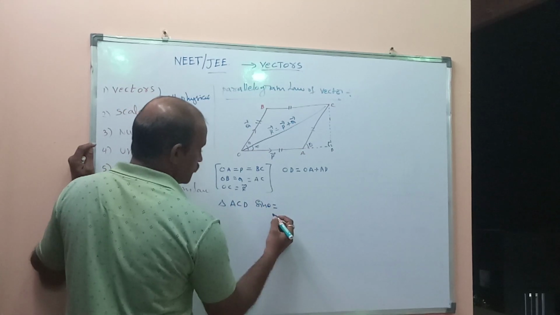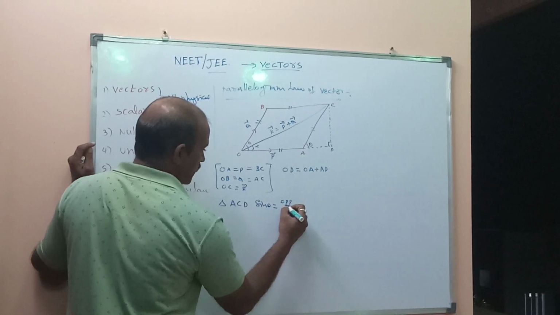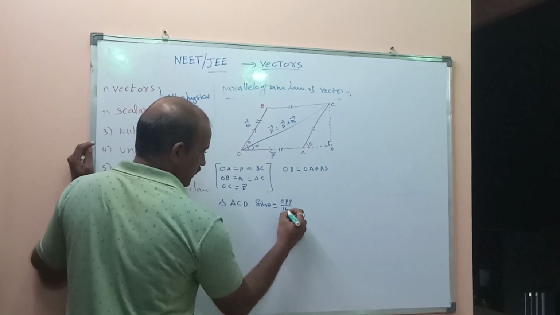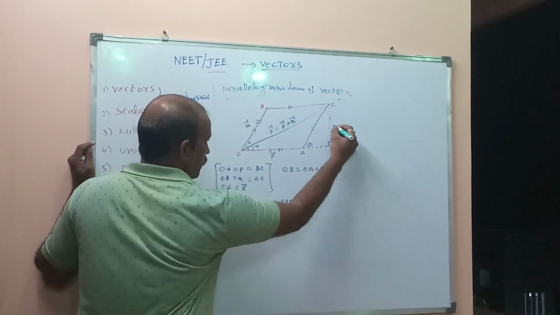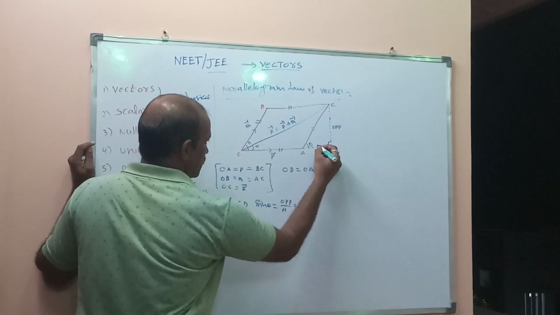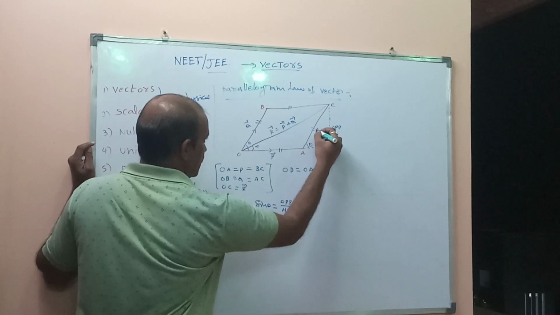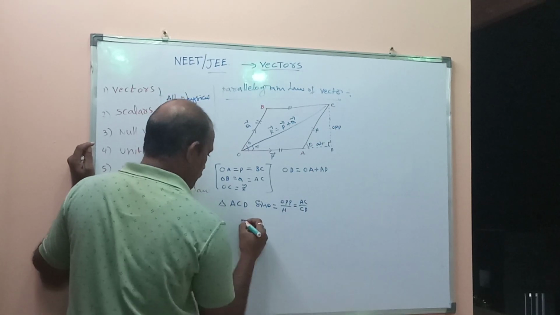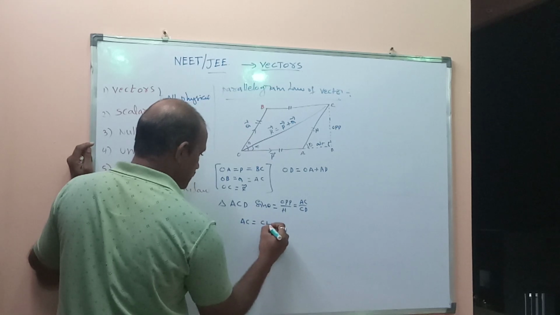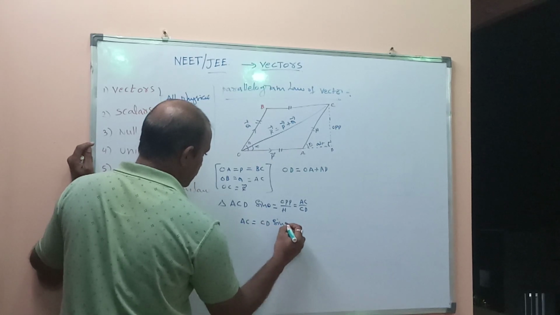Sin theta equals opposite side by hypotenuse. The opposite side is CD, the hypotenuse is AC. So CD equals AC sin theta. Equation number 1.